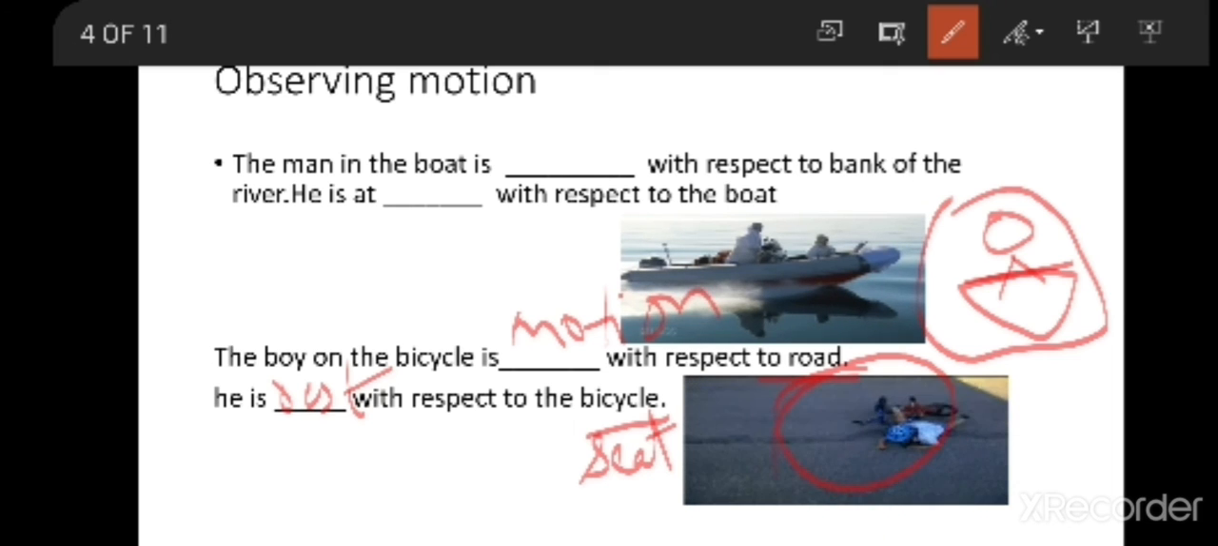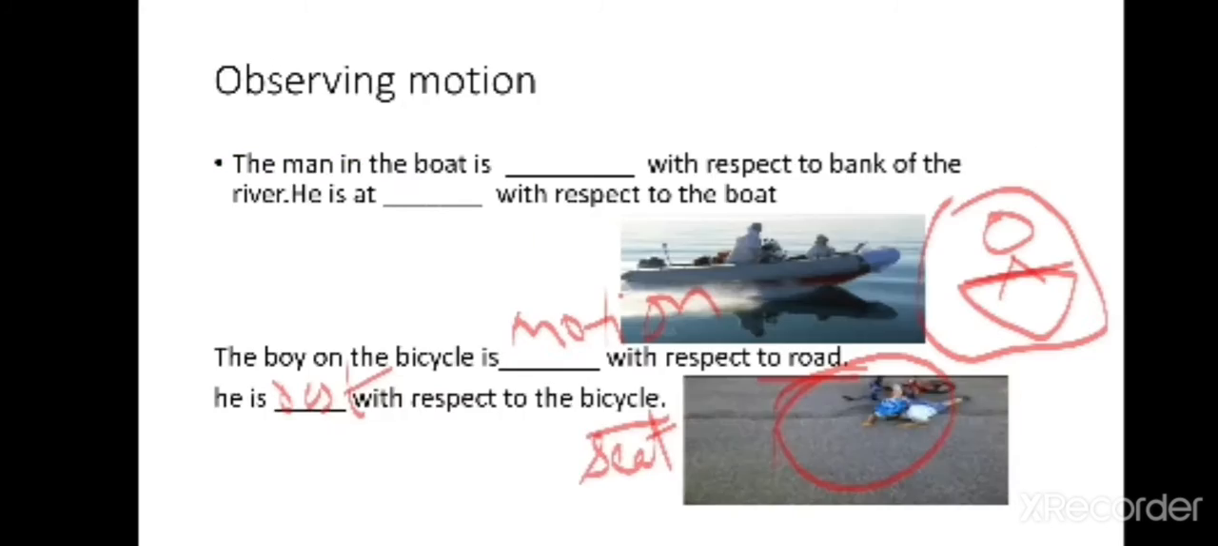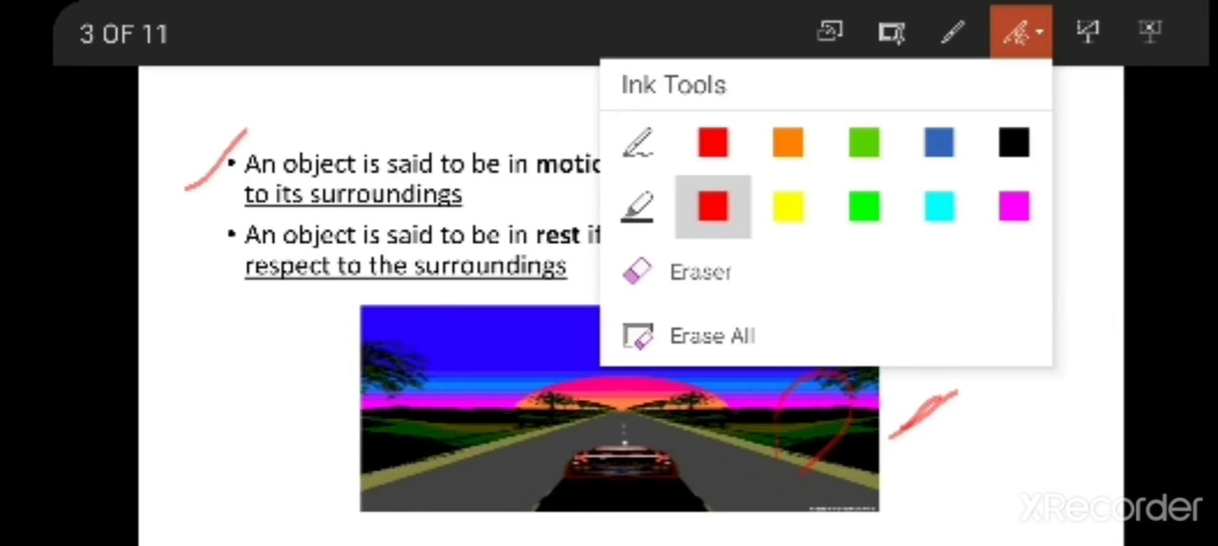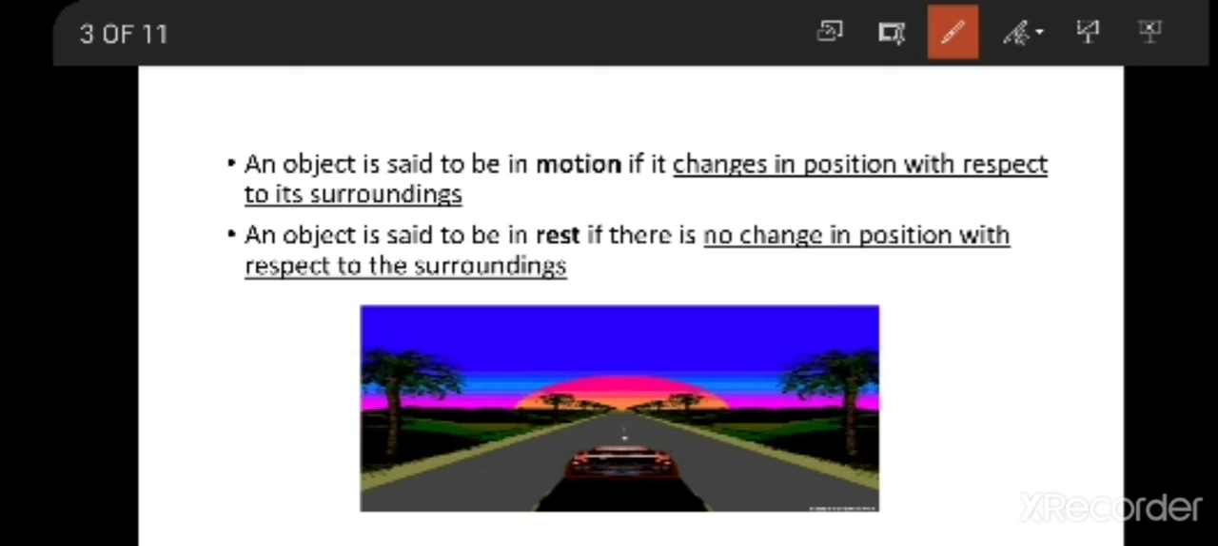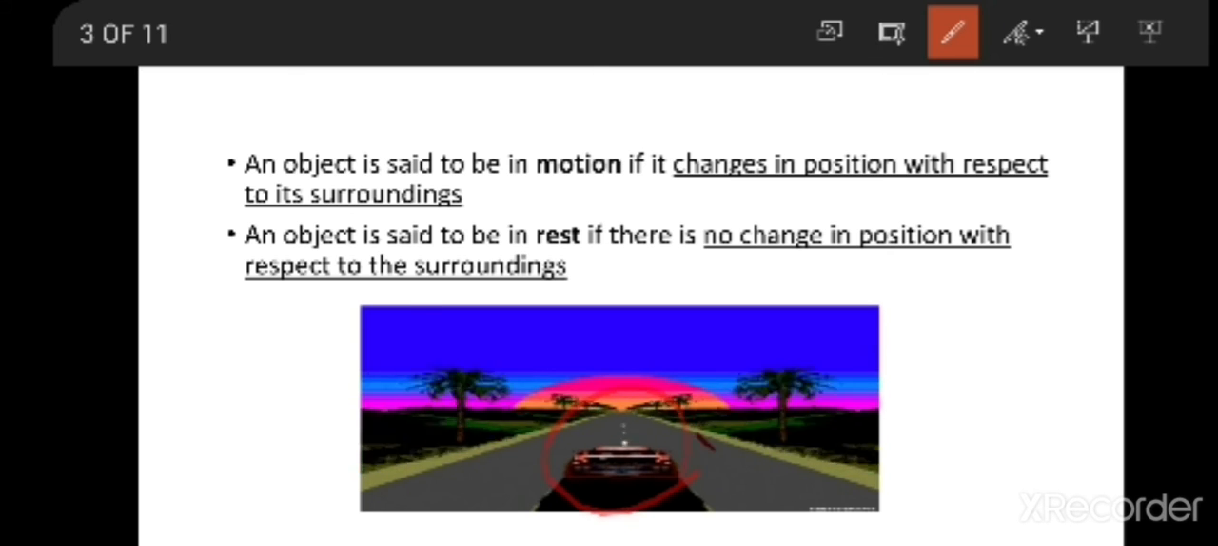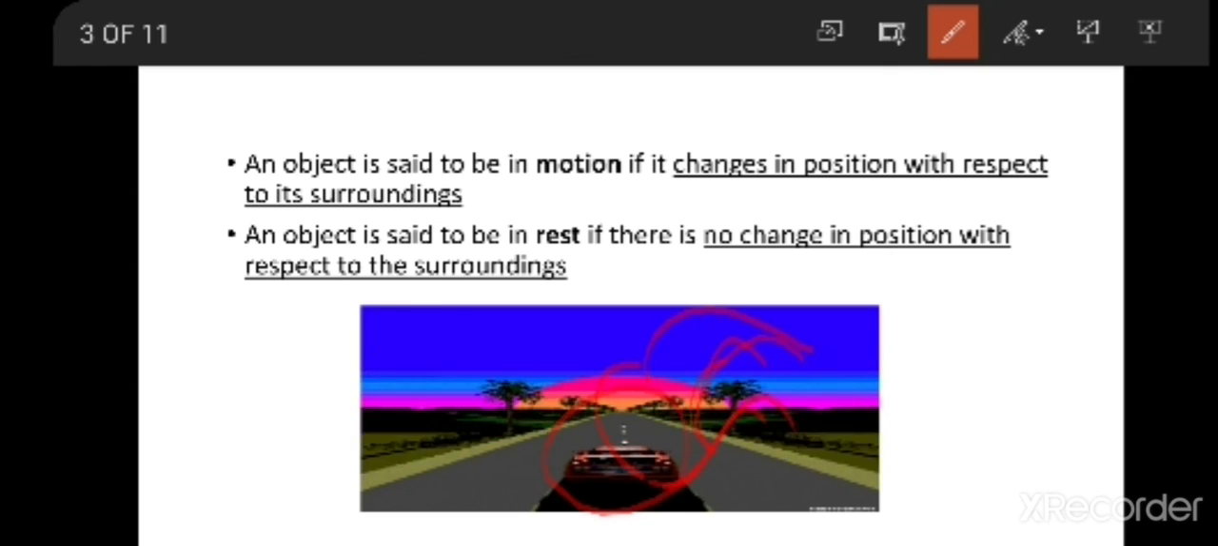So if you want to know about motion and rest, you have to know this. An object is said to be in motion if it changes its position with respect to the surroundings. Its position has to change with respect to the surroundings. First it is here, then next it moves here, then next here. So its position is changing. Then only you can say it is in motion.